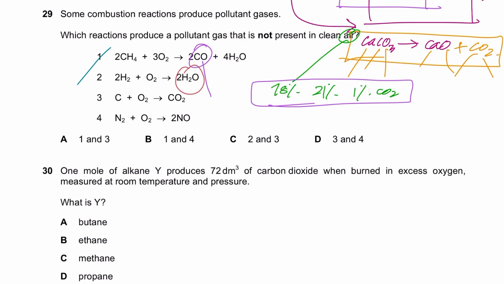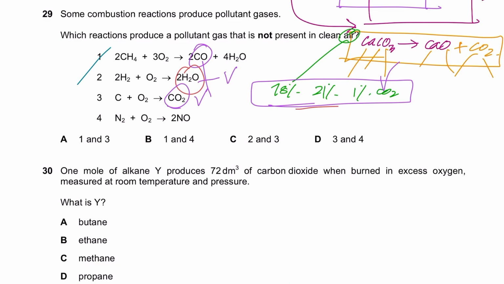Water, H2O. Now, I've not mentioned H2O here, but it's common sense from your day-to-day lives that water vapors are all around you. Humidity is essentially water vapor. Water is present in the form of a gas, which we call water vapor. So this is present in clean air. Carbon dioxide present in clean air? I just said 1% carbon dioxide. It must be there, because we respire. When we respire, we give out carbon dioxide. In respiration, glucose basically breaks down.